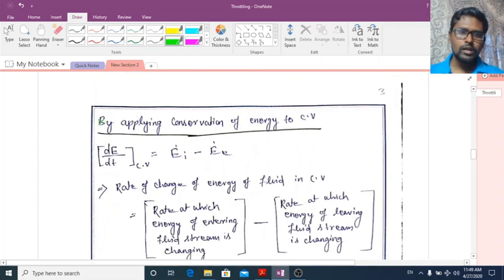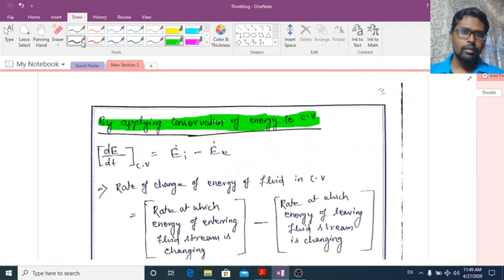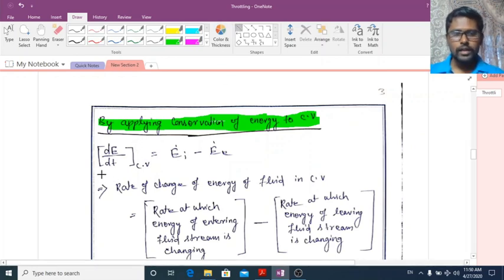Then we have to apply conservation of energy to the control volume. If I apply conservation of energy to this control volume, then similarly to mass conservation, the rate of change of energy of the fluid in the control volume is equal to the rate at which energy is entering into the control volume minus the rate at which energy is leaving from the control volume.